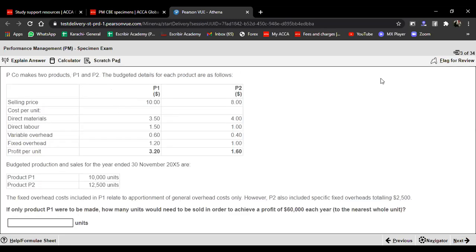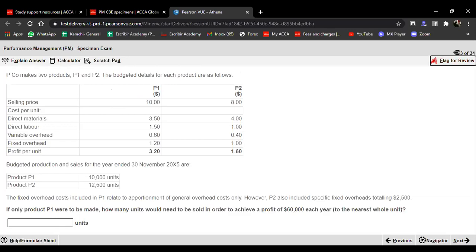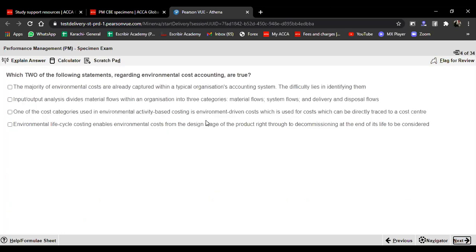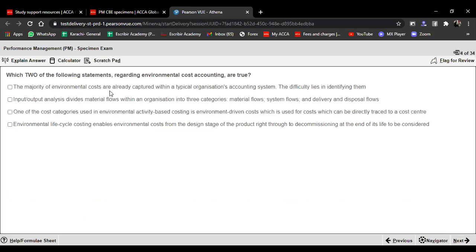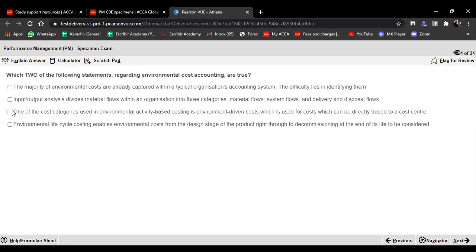The next thing is, we have seen that there was one MCQ and one fill in the blanks. This is again fill in the blanks. I'm just flagging it for review at a later time. Then you move a bit forward and you see the next question. This next question is not an MCQ. You have to choose 2 out of these 4. So let's say you choose this and this. You just have to make sure that you choose 2. You don't choose 3. You choose 2.